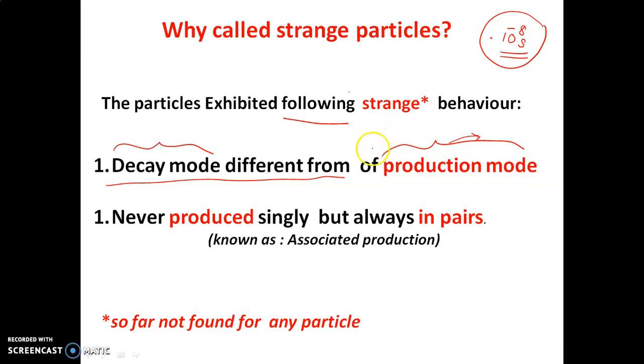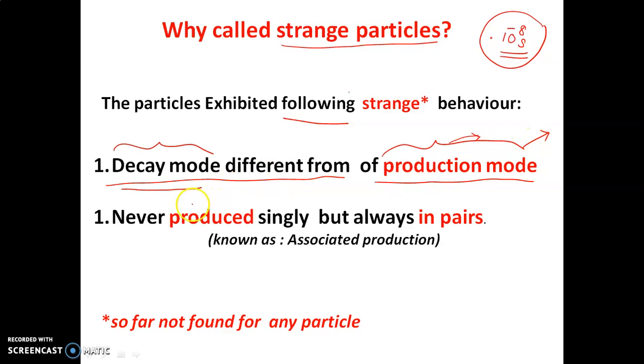So there is a production mode associated with some of these particles, and there is also a decay mode associated with these particles. In the case of all particles except the strange particles, the decay mode and the production mode are the same kind of method. But in the case of strange particles, they are always different. That is one of the strange qualities exhibited by these.